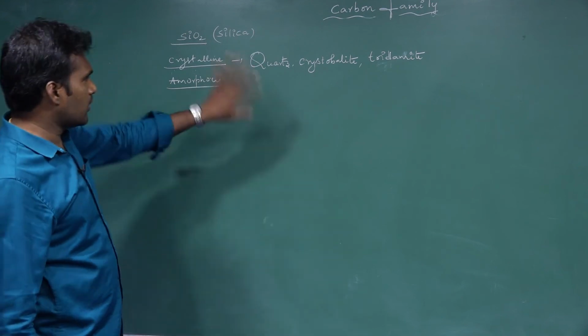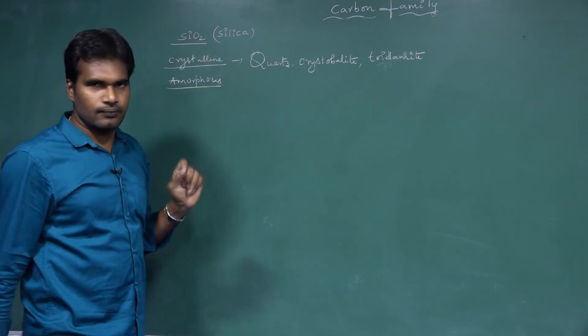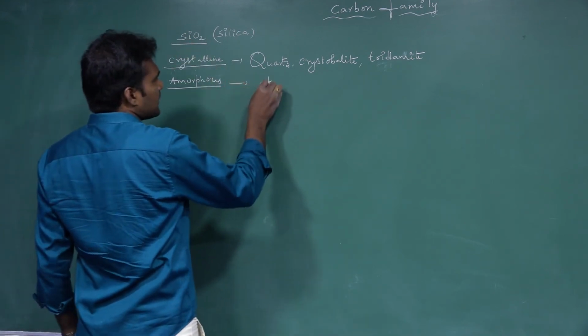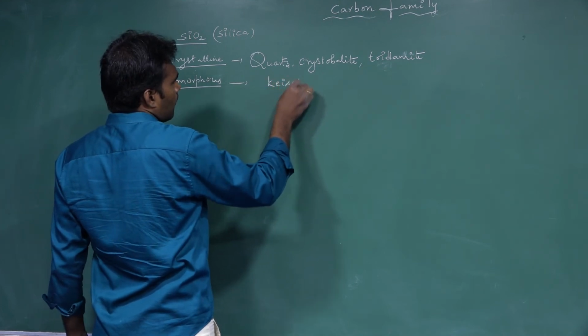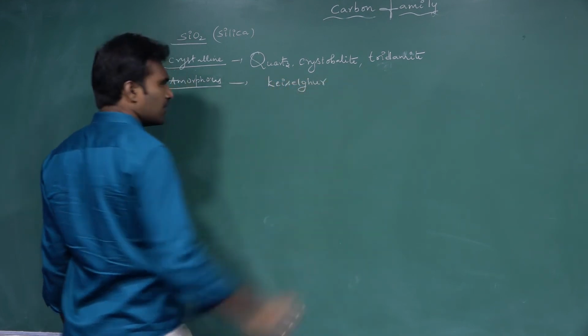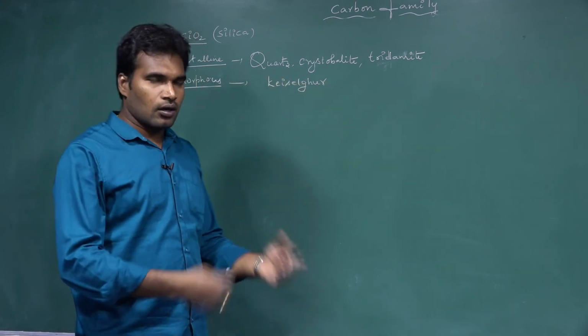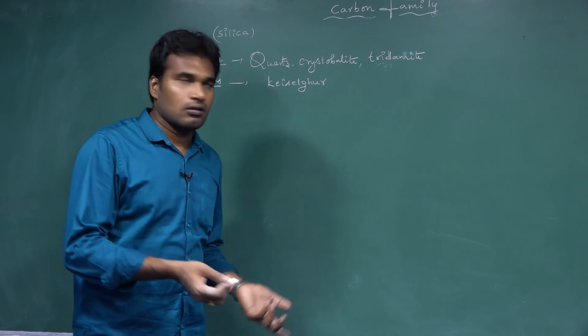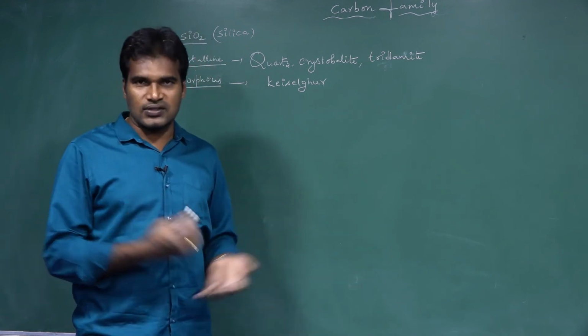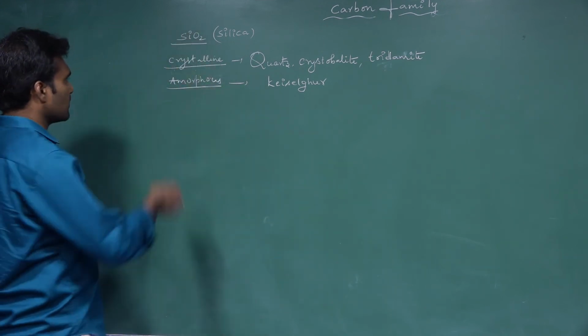So these are the three examples for crystalline silica. And amorphous is Kieselguhr. Remember these words, because they may give you four options, which among the following is amorphous silica or crystalline silica. So this is about the crystalline and amorphous silica.